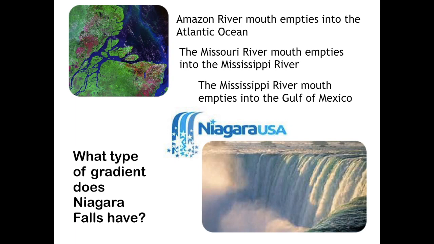Now here's a picture at the bottom of the Niagara Falls, and so you can see, because it's a waterfall, it has a very steep gradient because it has a steep slope. It's very vertical up and down.